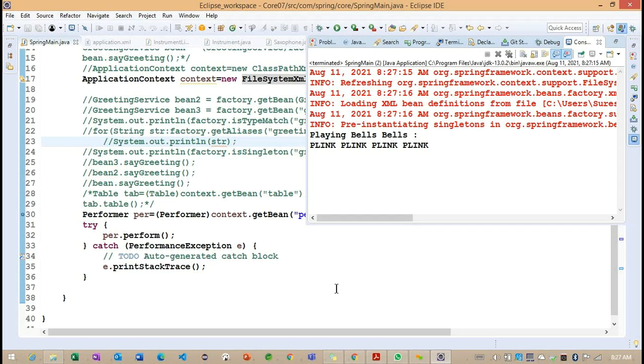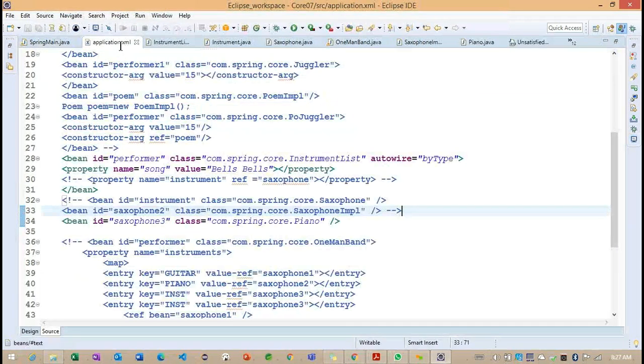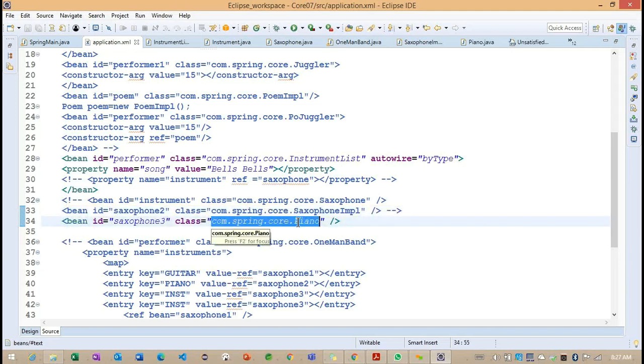I commented out 2 implementation classes, so we provided only 1. The third class is working: piano. So it is giving the information regarding the appropriate implementation class, piano, here. Any questions?